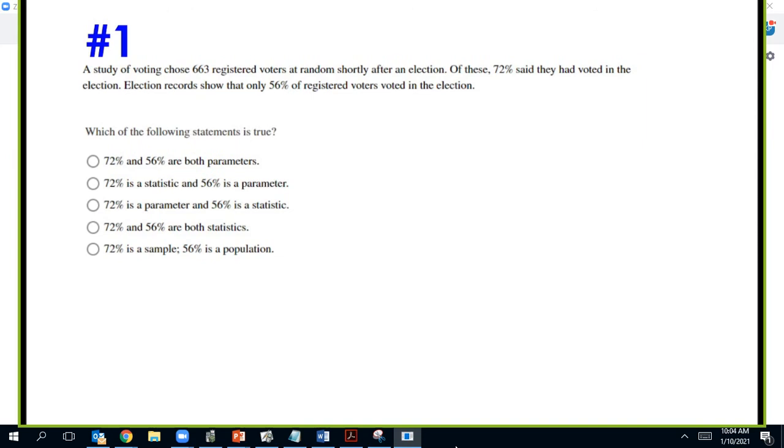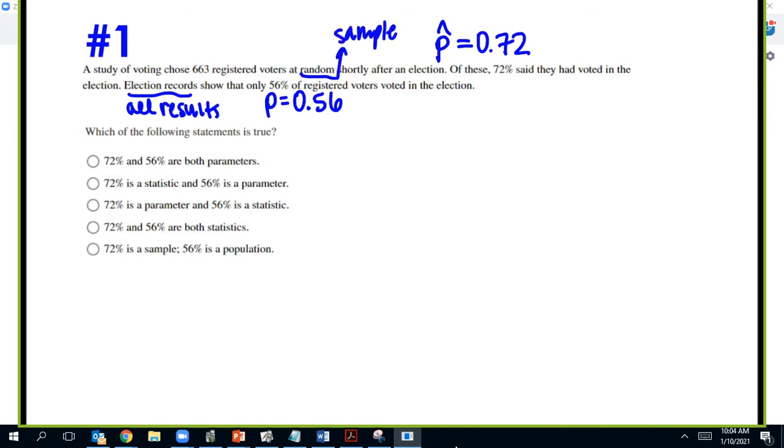So for number 1, a study of voting shows 663 registered voters at random. Of those, 72% said they had voted in the election. So that's p hat equals 0.72. Election records show that only 56% of registered voters voted. That's p. Election records would be all results. This is a study, so at random, that would be a sample. And so when they ask which statement is true, that makes 72% a statistic.